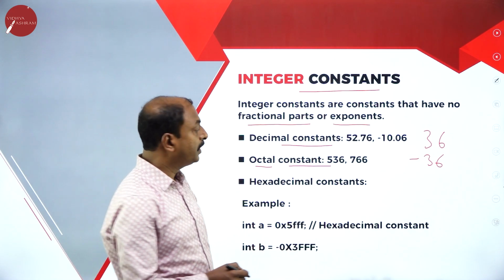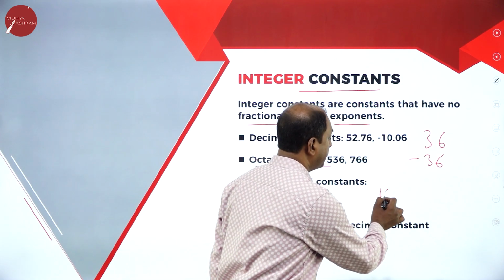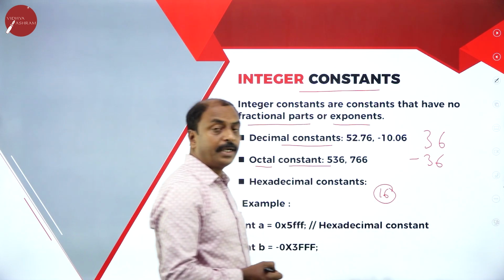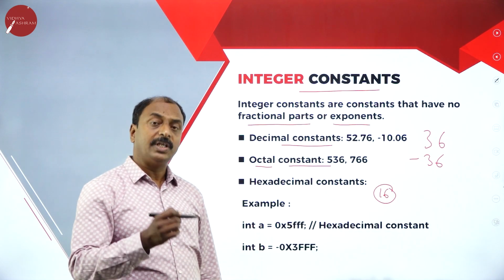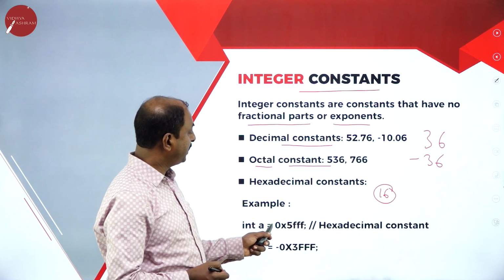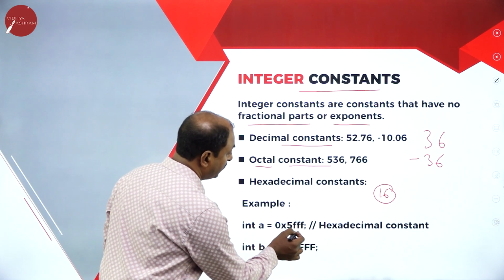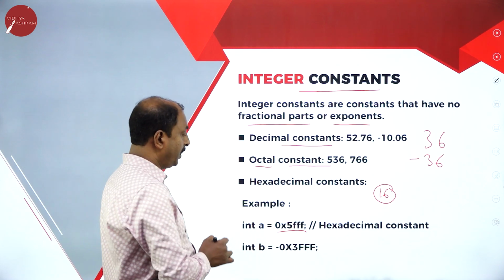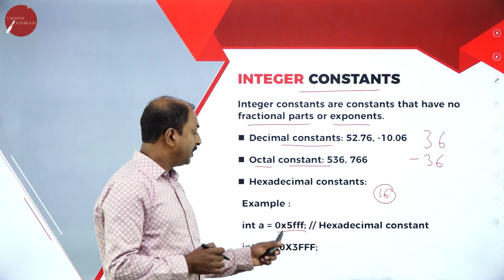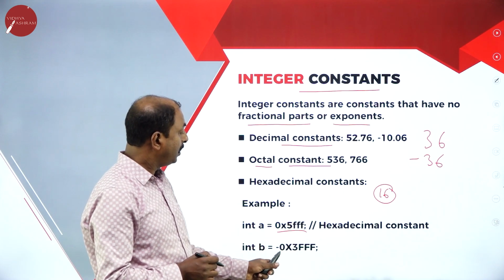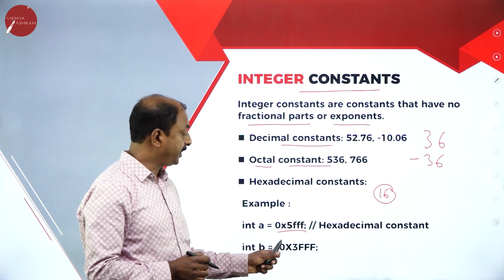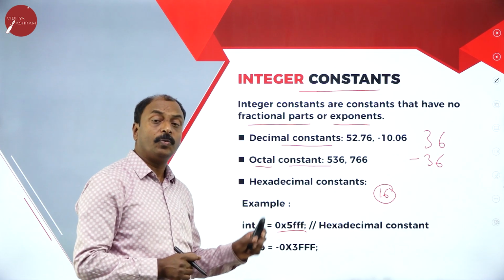The next one is the hexadecimal number system, whose base is 16. We can make use of characters from 0 to F. Here is an example: 0x5F. A hexadecimal number always starts with 0x or 0X, either in uppercase or in lowercase.